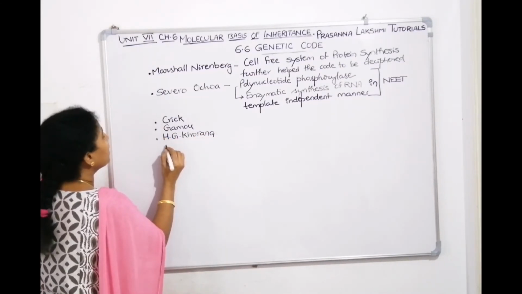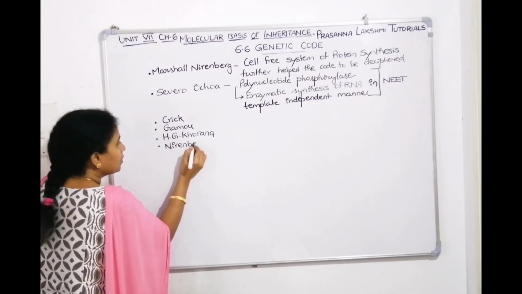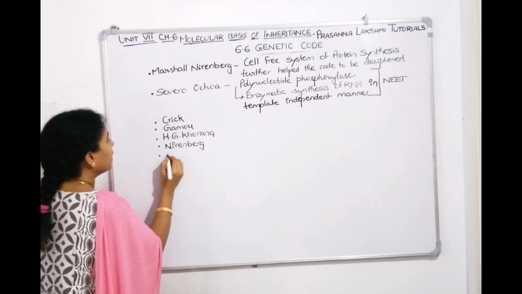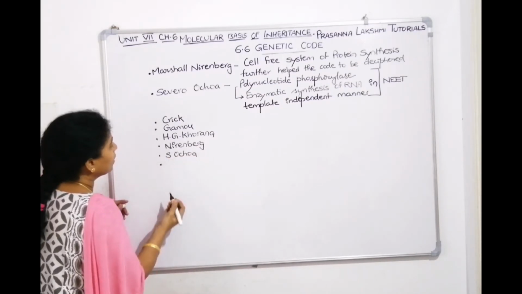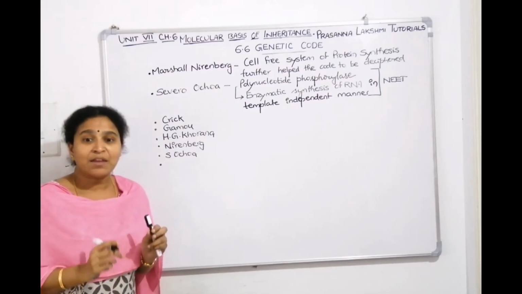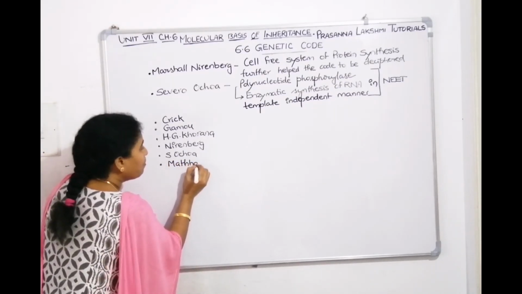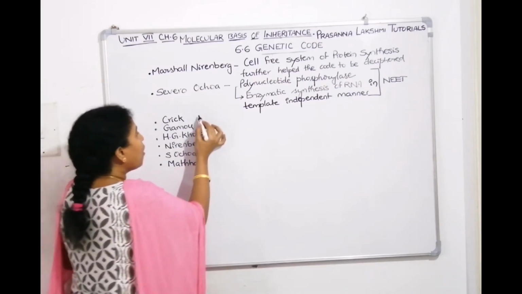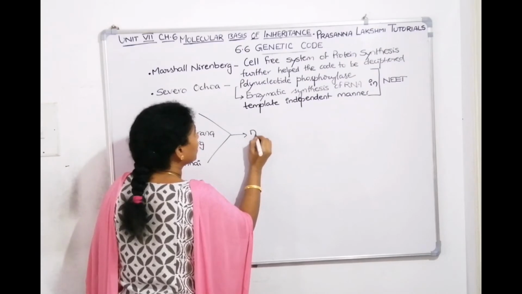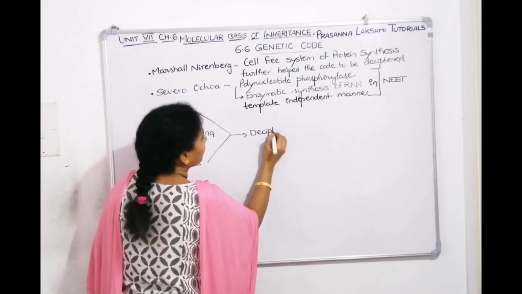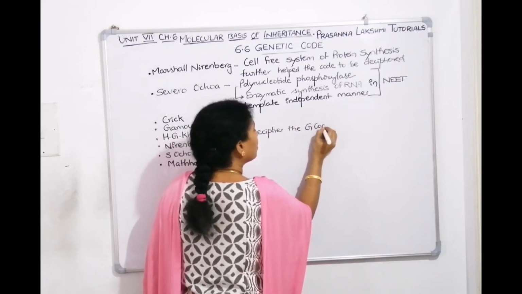Nirenberg also contributed. Then Severo Ochoa also contributed. Then Matthaei, one more scientist, also contributed. All these people finally helped to decipher the genetic code.